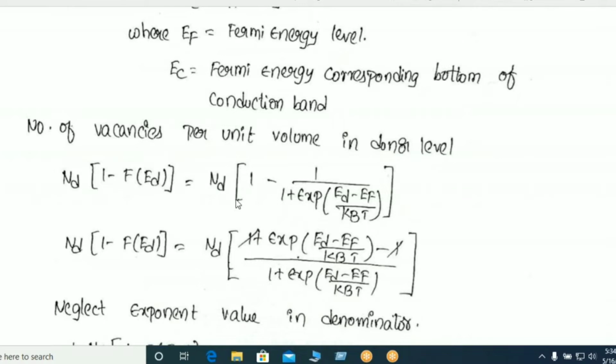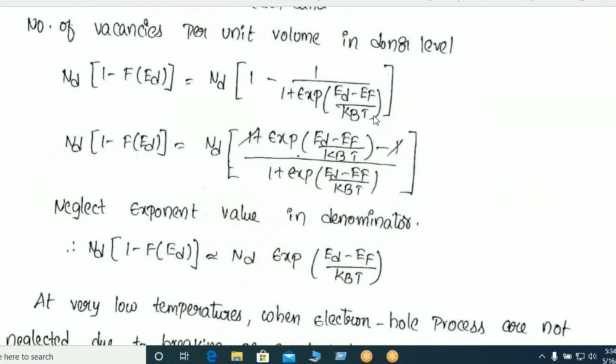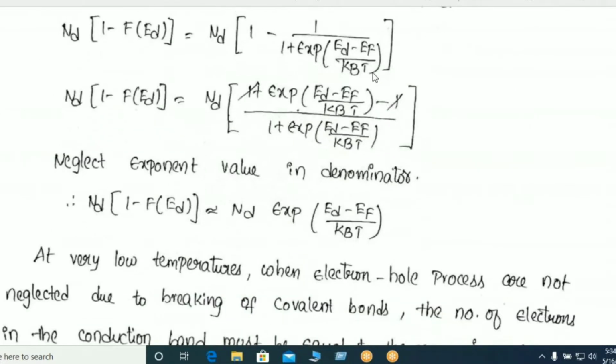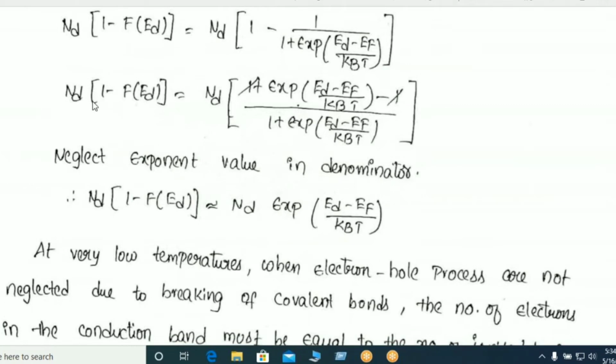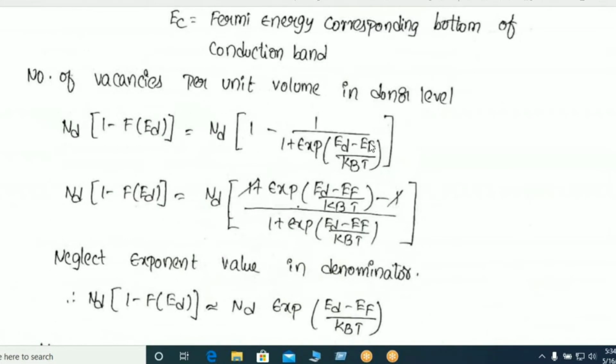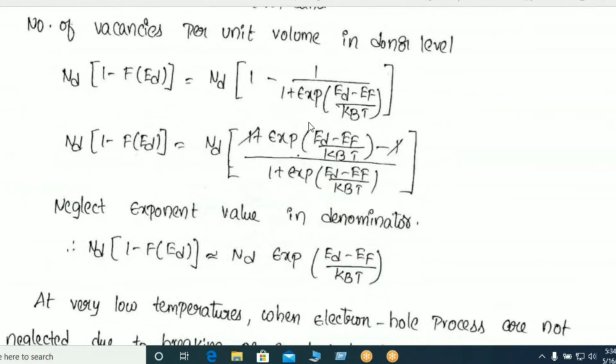So that is equal to N_D times (1 minus 1 by 1 plus exponent of (E_D minus E_F) by k_B T). The actual equation is 1 by 1 plus exponent of (E minus E_F), but this is a special level, the donor level, so we have to convert this E into E_D, the donor energy level, minus the Fermi level.